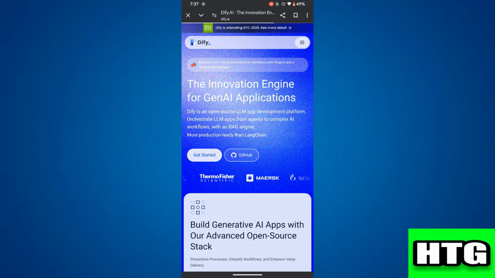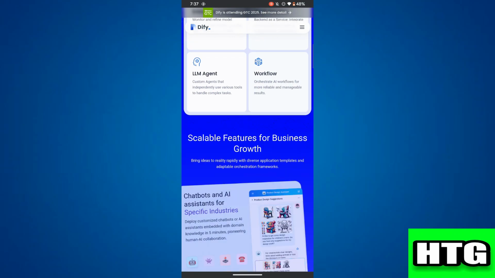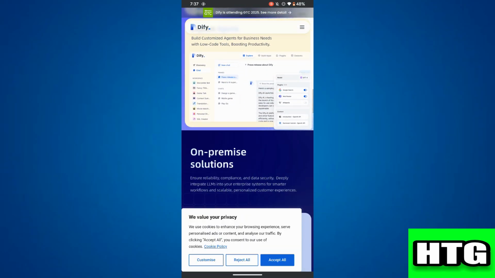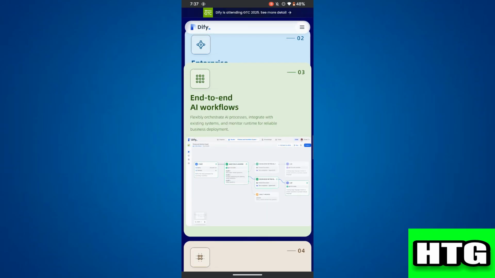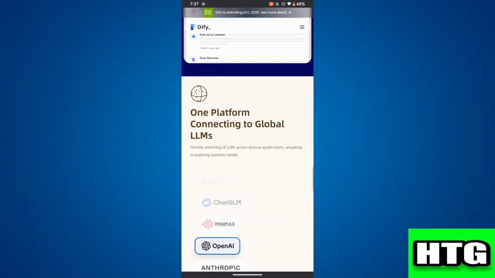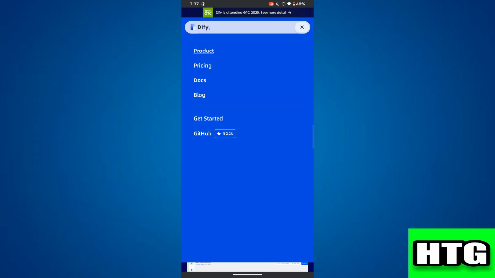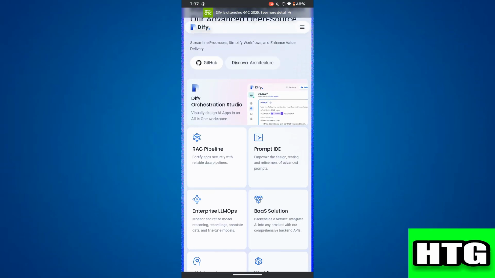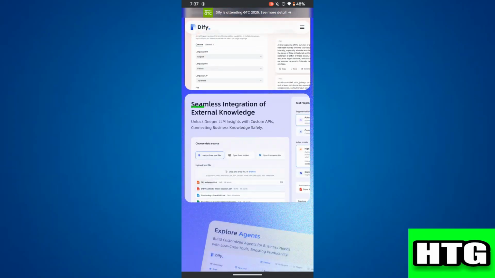So the first thing that you want to know is that Dify and Typebot are both AI automation tools, but they serve different purposes. Over here, Dify is an open source, low code platform that helps in building generative AI applications. After that, it offers flexible LLM integration, allowing users to switch between different large language models. Then, it also provides robust orchestration capabilities with a drag and drop interface, making AI workflows easy to manage. After that, enterprise grade features like secure data pipelines and on premises solutions make it a reliable choice for businesses.